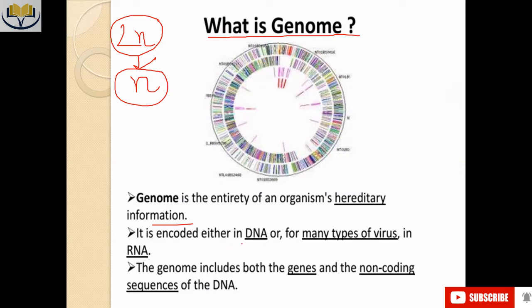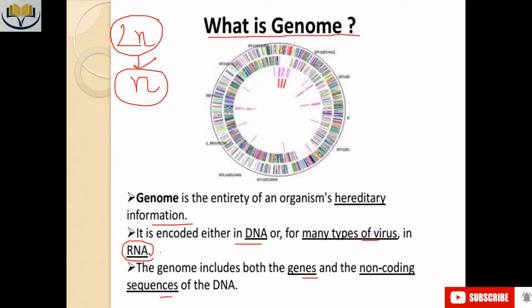It is encoded in DNA. In the case of us, the most developed eukaryotic organism, human, our genome is DNA, but in some viruses, the genome may be made up of RNA. So in eukaryotic organisms, the genome is made up of DNA, and in the case of some viruses, their genomes are made up of RNA. The genome includes both genes and non-coding sequences.